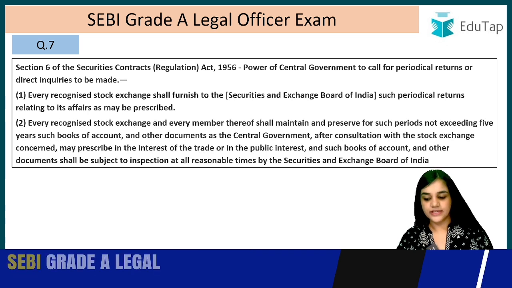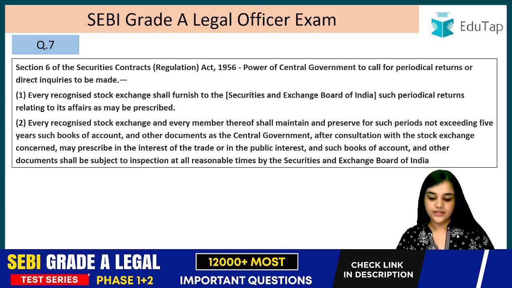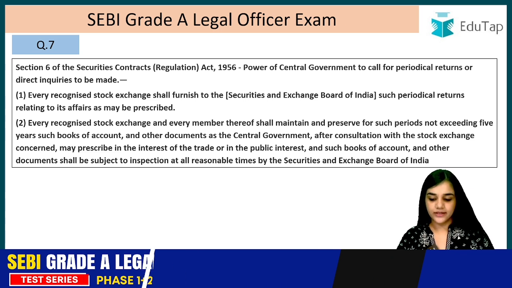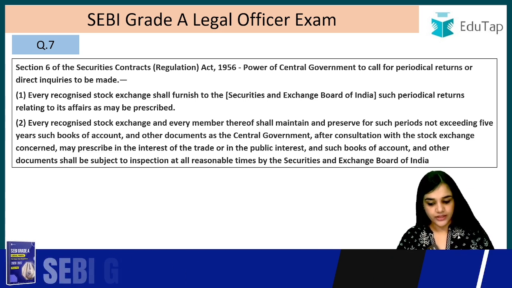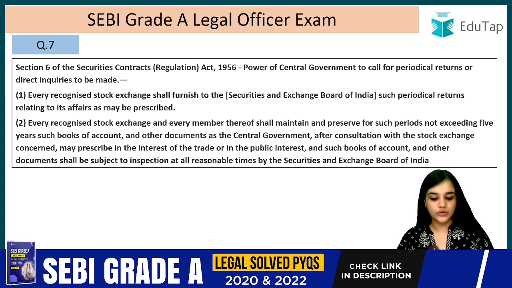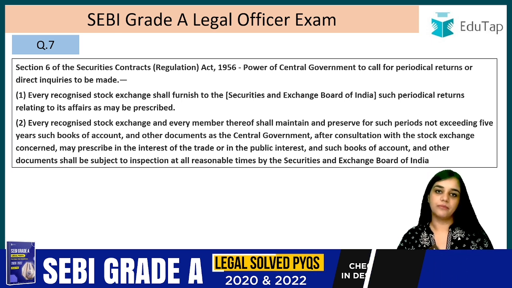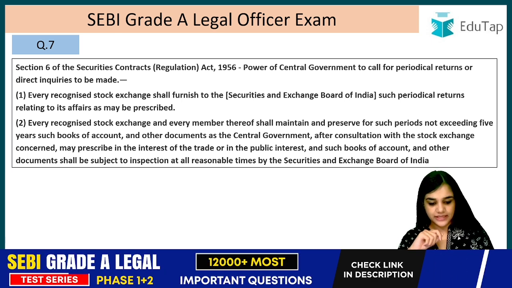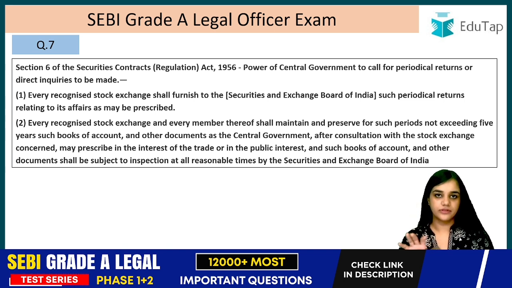Let's read it. Section 6 of the Securities Contract Regulation Act, power of the central government to call for periodical returns or direct inquiries to be made. Every recognized stock exchange shall furnish to the Securities and Exchange Board of India such periodical returns relating to its affairs as may be prescribed. It will furnish to the SEBI periodical returns relating to its affairs as may be prescribed, right?